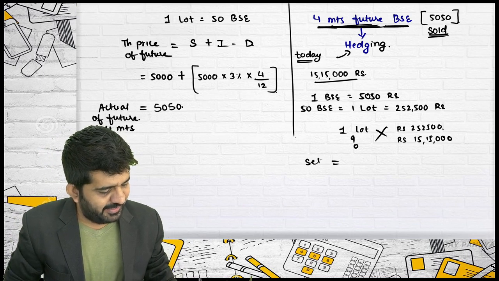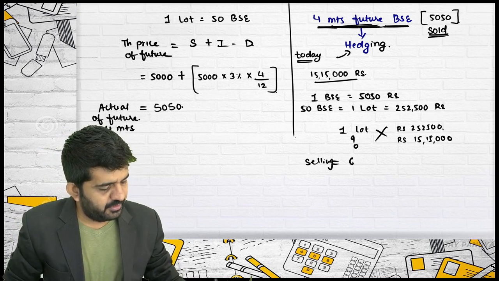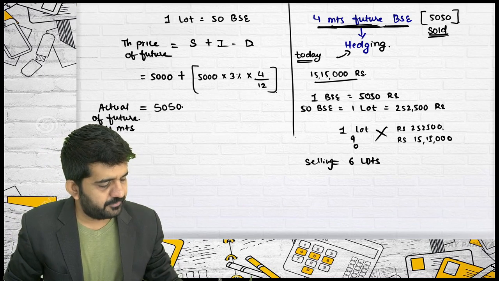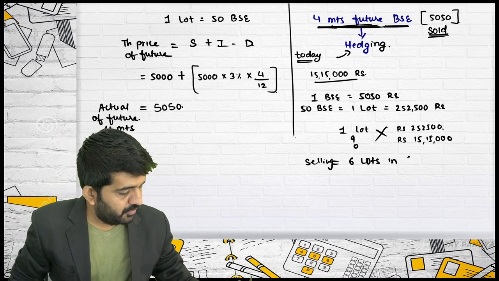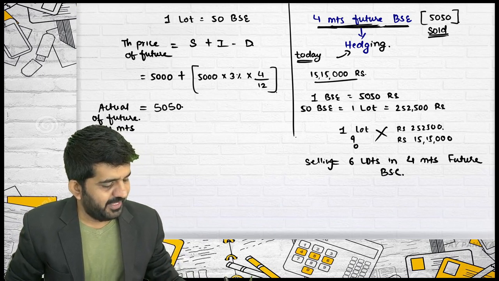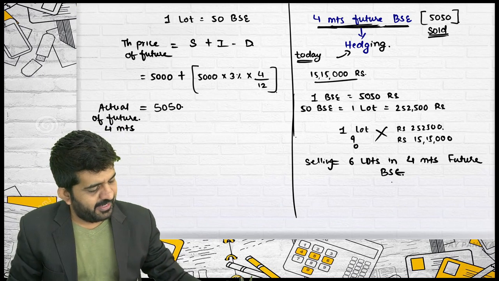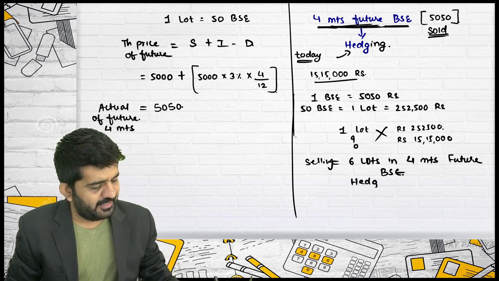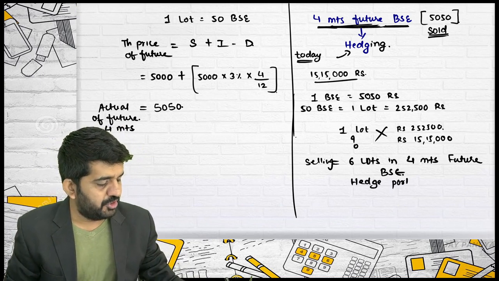You will be selling 6 lots in 4 months future BSE, and you will hedge your portfolio position.